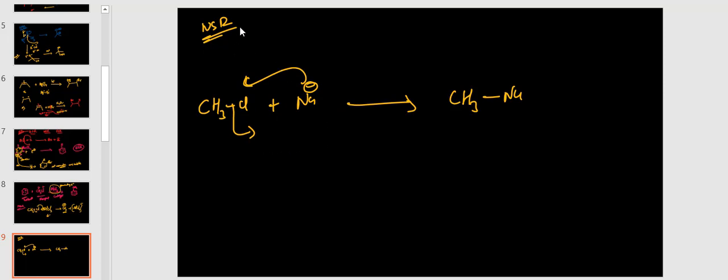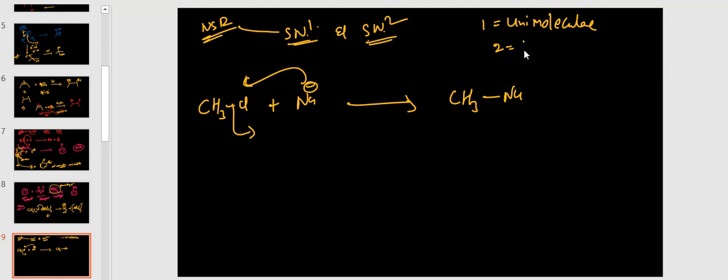Now this nucleophilic substitution reaction has 2 types, SN1 and SN2. What are SN1 and SN2? Substitution nucleophilic unimolecular, substitution nucleophilic bimolecular. One indicates unimolecular, 2 indicates bimolecular.